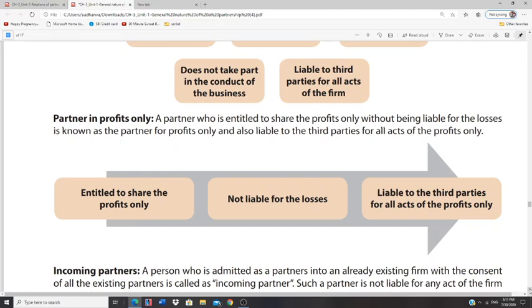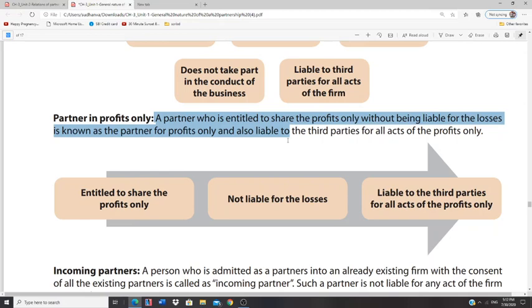And in this situation, he will be liable to third parties for all acts of the profits only. Definitely a partner cannot share losses. He will be sharing only profits. Okay, if he is sharing profits, what is happening?